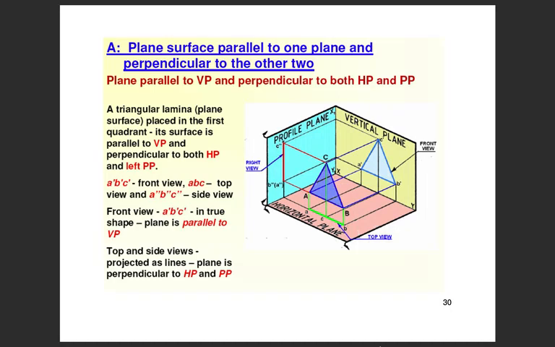Front view A dash, B dash, C dash is in true shape, as the plane is parallel to the vertical plane. Top and side views are projected as lines. The plane is perpendicular to the horizontal plane and the profile plane.